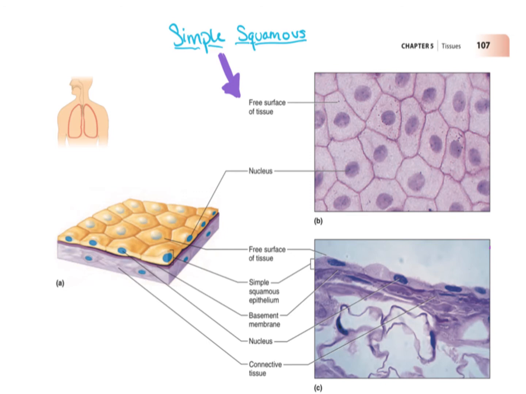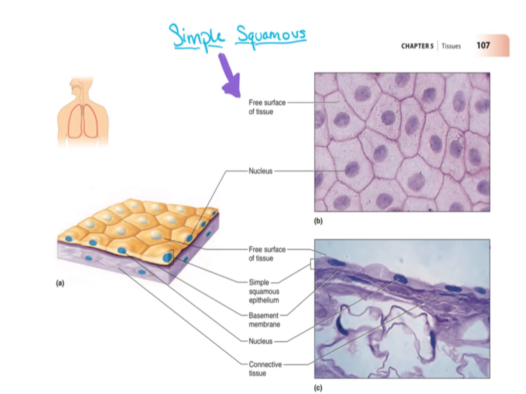Simple means only one layer of cells. In the picture: simple squamous epithelium, basement membrane, nucleus, connective tissue. It is formed of a single layer of cells. It forms lining for the body, cavities and ducts.